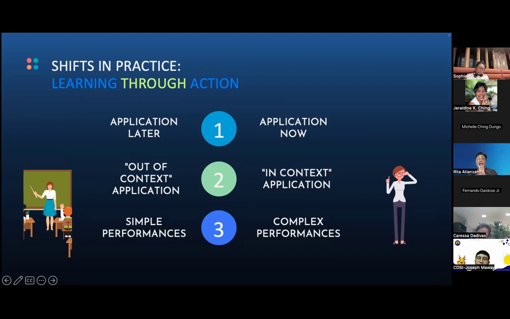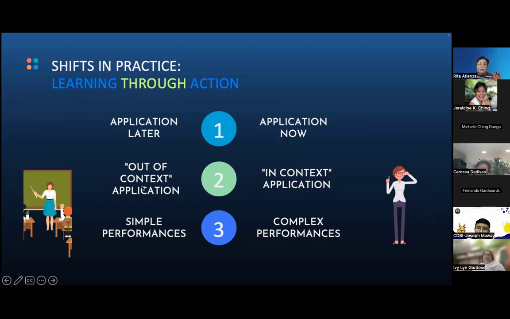So we recommend 3 shifts. One is from application later to application now. The next is out of context to in context application. I will explain all of these. And the last is simple to complex performance, and I'll explain each of these, okay?